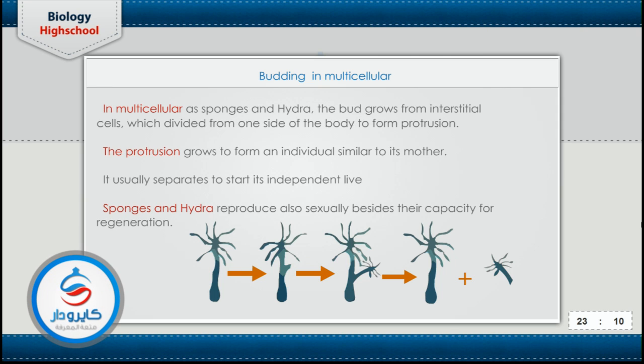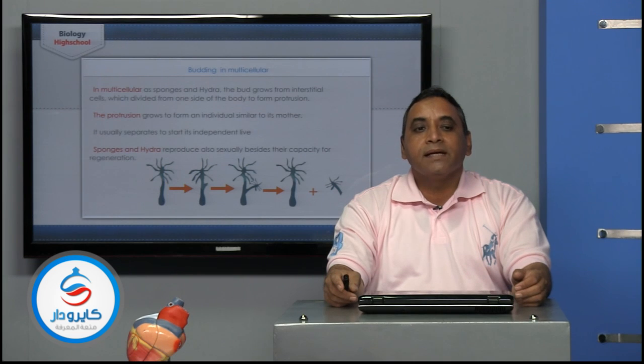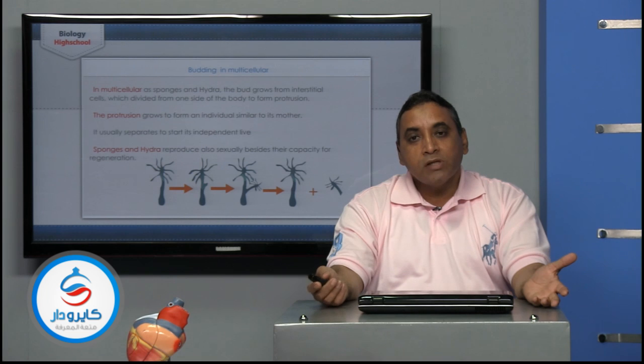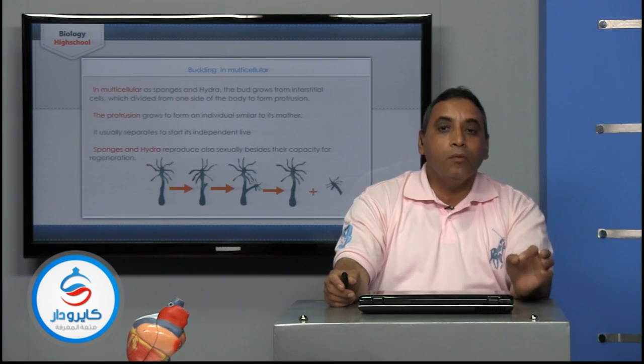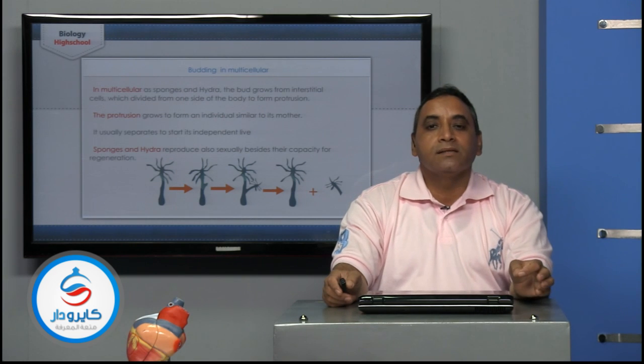After that, the very small bud can separate from the mother and live independently. That may take place in the sponges and in hydra, and both the sponges and the hydra are multicellular organisms, so the bud takes place from the interstitial cells.